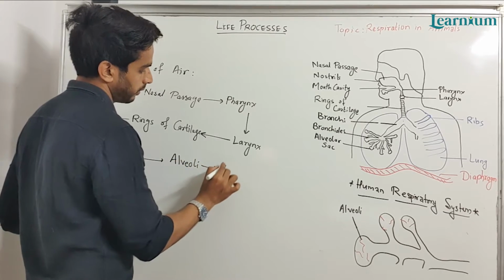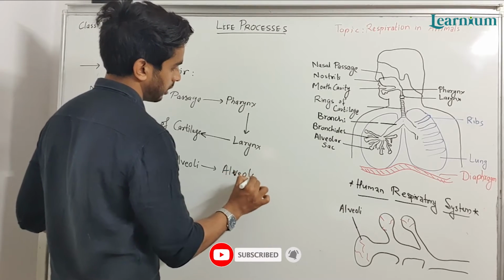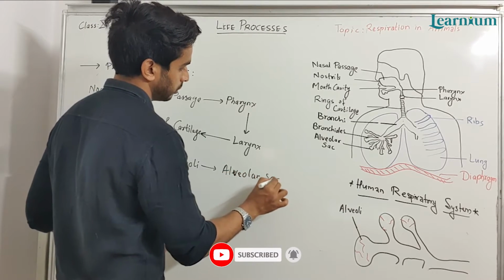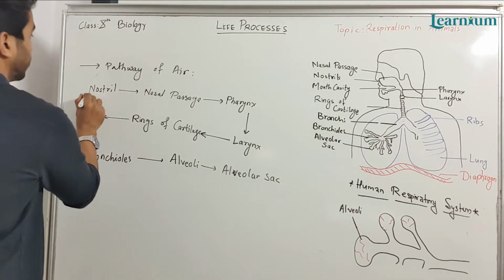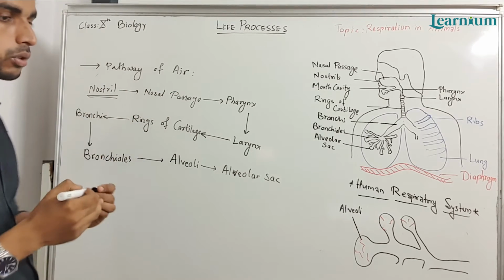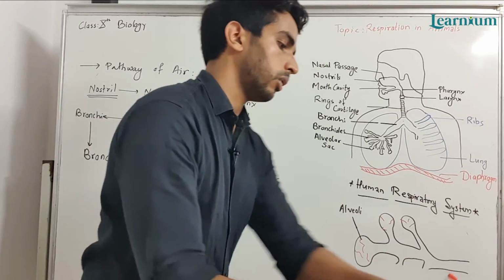Alveoli, then alveolar sac. So this is the pathway of air. Air gets inside from the nostrils, having oxygen in it.